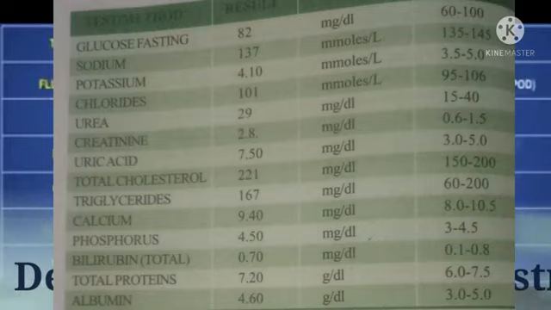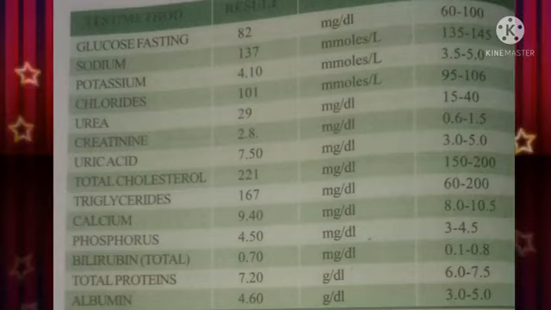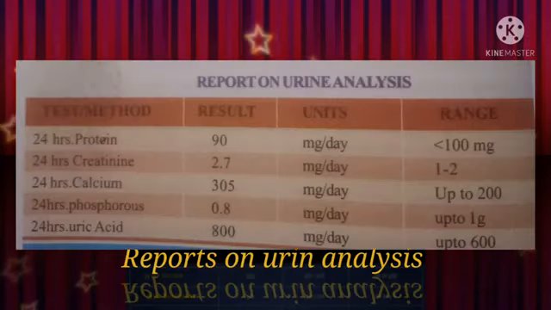Okay, children, see the next table, all of you. The next table is the Department of Biochemistry report on urine analysis.